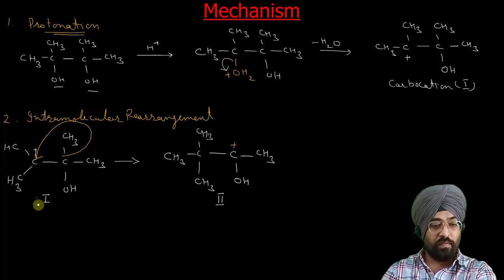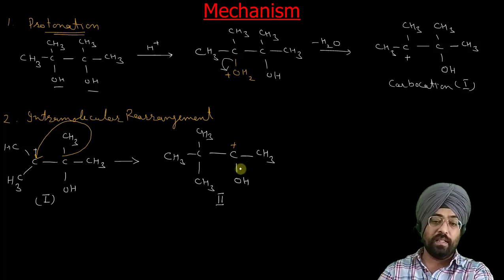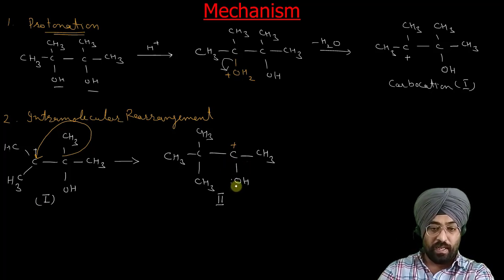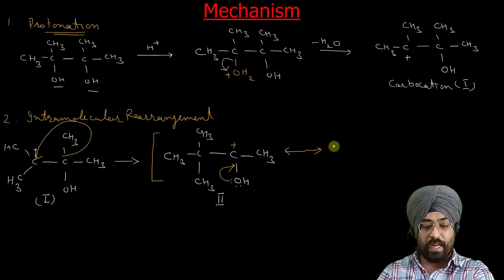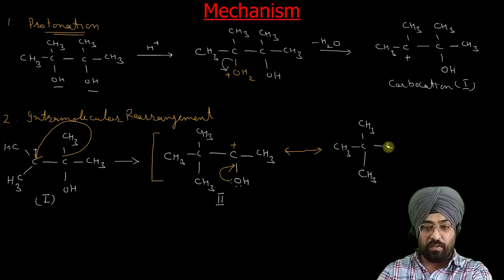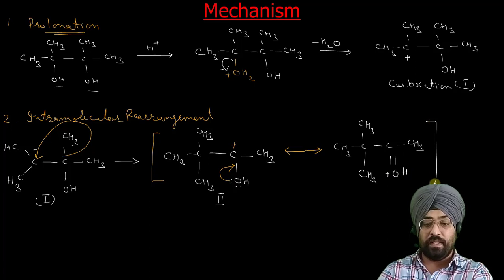It was carbocation 1. This carbocation is resonance stabilized by the lone pair of electrons of oxygen. So it shows resonance like this, and you get C=OH positive: that is the resonance stabilization of this carbocation, 2A and 2B.